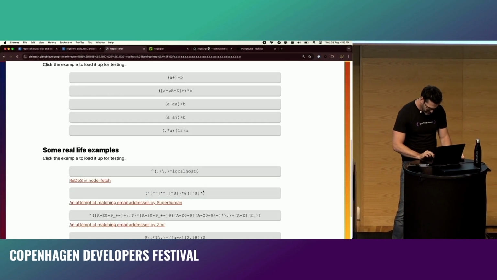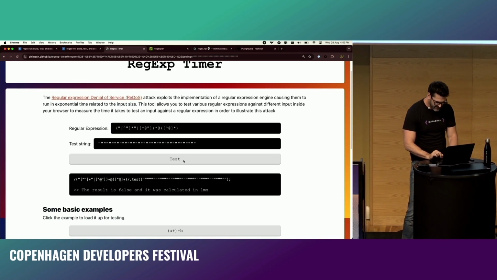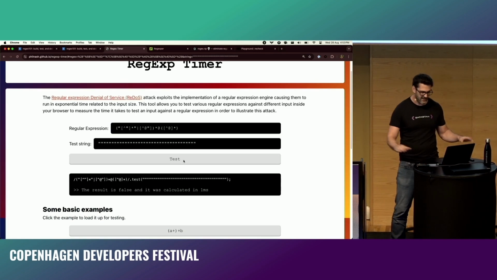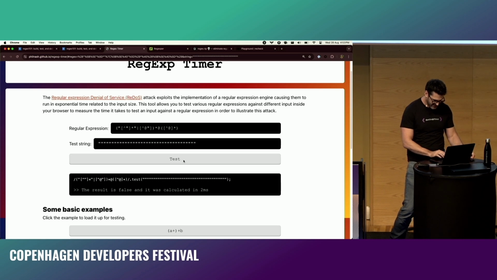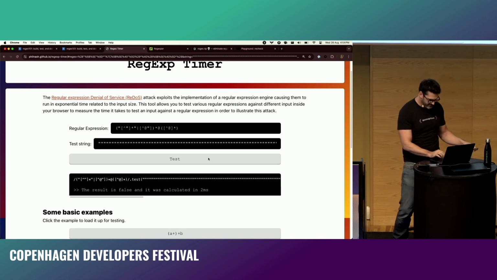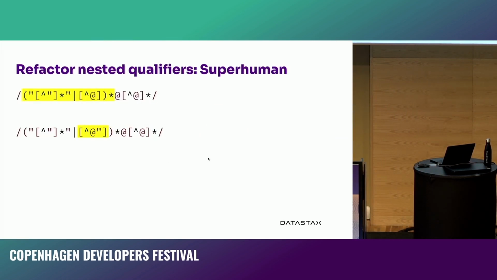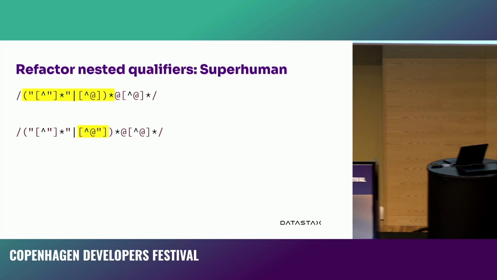Where's the superhuman one? This one. We said add in a question mark, quotation mark, and it's done in a millisecond, 2 milliseconds sometimes. Doesn't matter how many times we add that, it's still 2 milliseconds. It's done with it. Because we no longer have an overlap, we no longer have to compare back and forth and create a bunch of permutations.